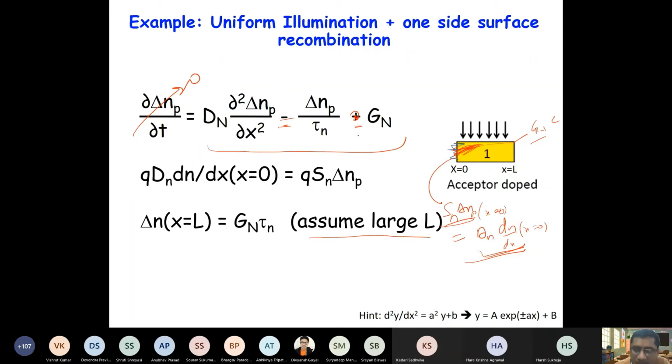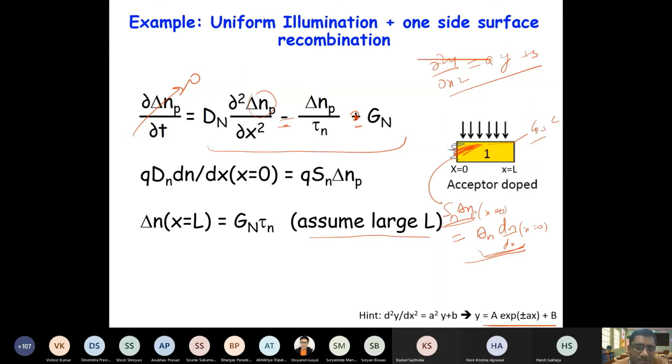Now this equation is very similar to a linear type of equation. If this is y, then d2y by dx square is equal to some constant times y plus b. For this type of equation, the solution is usually written as a times e to the power plus minus ax plus b.